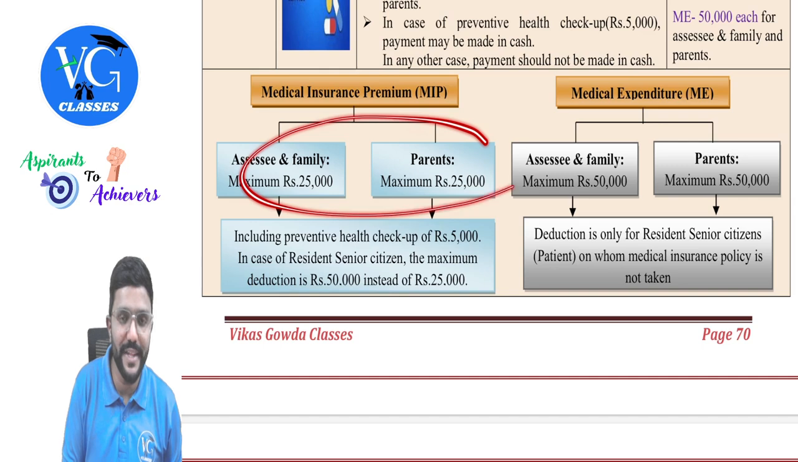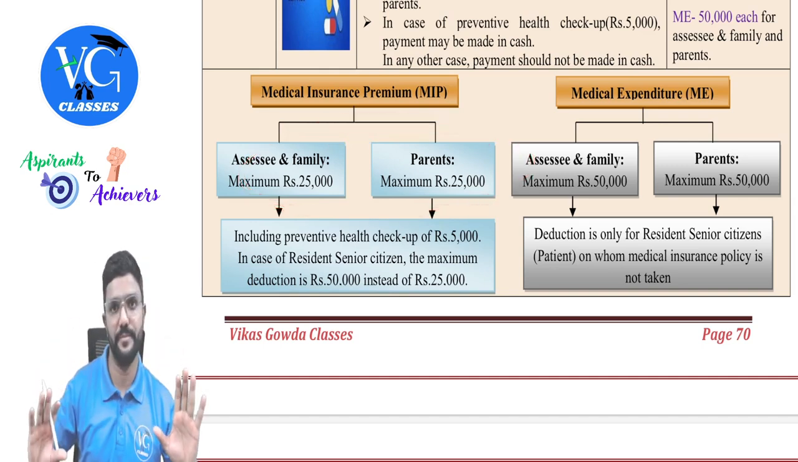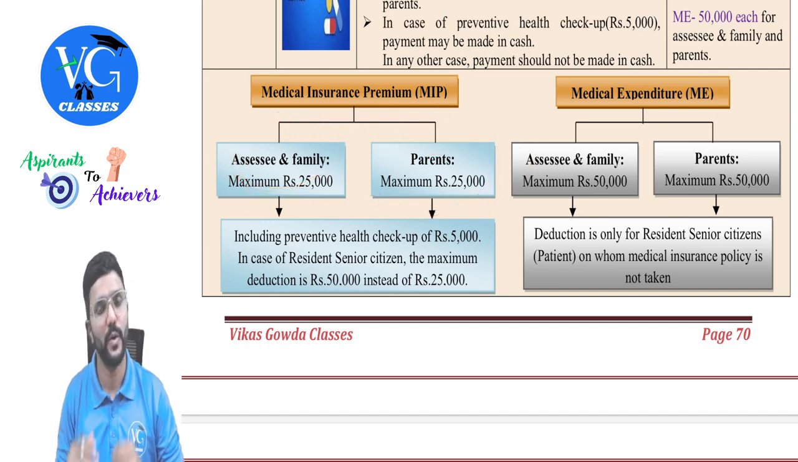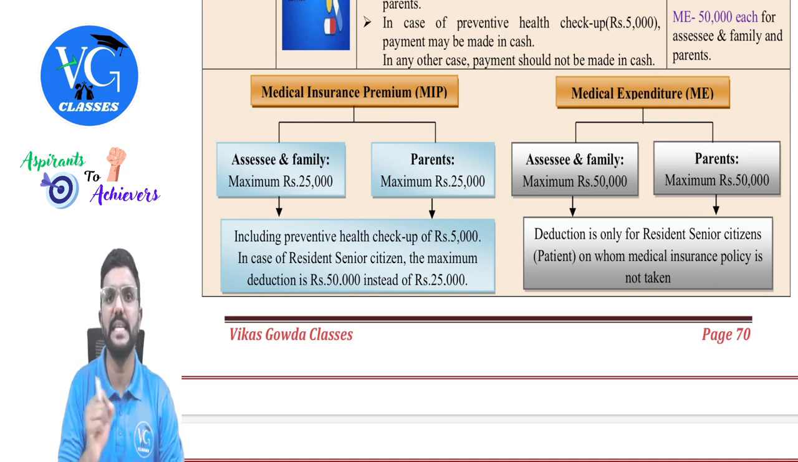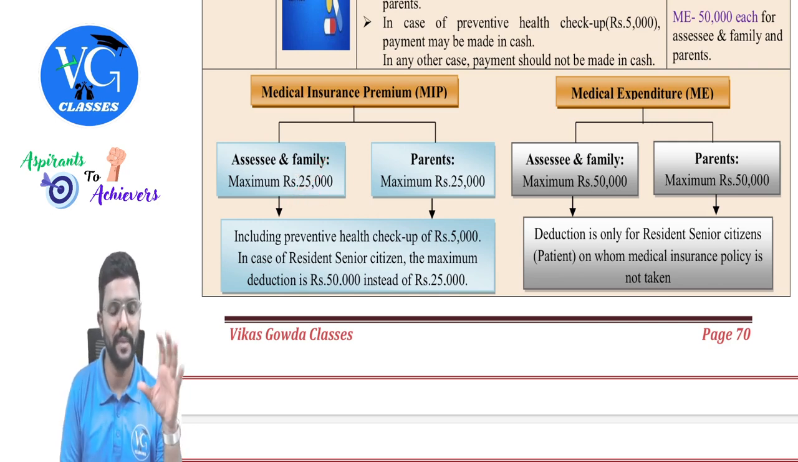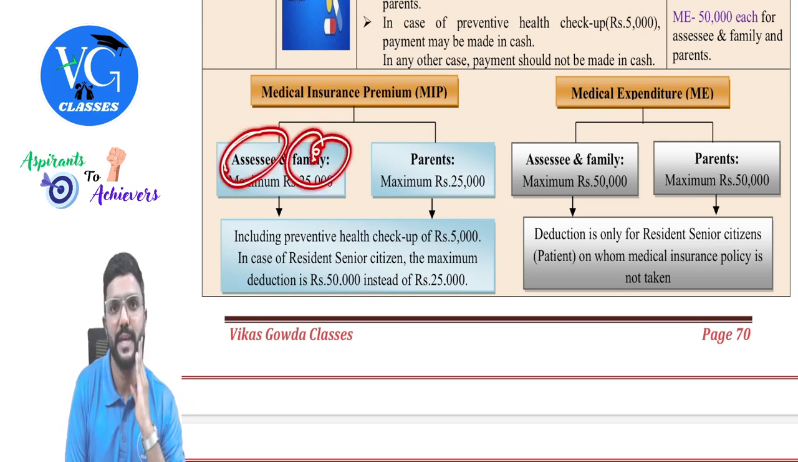Sir, is it both put together 25 or is it 25 plus 25? 25 plus 25. For each category, it is 25 each, guys. But if any person in the category is a senior citizen, the limit is extended to 50,000. For example, assume assessee is a senior, but family members are less than 60. In that case, what is the maximum deduction allowed here?